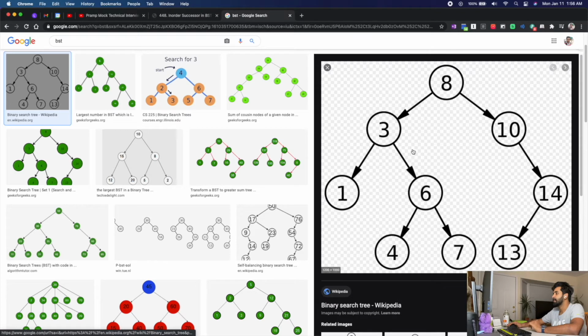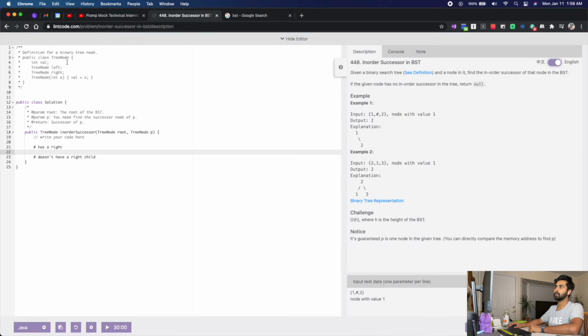The other case I'm thinking of is if it does not have a right child. For example, I have 1. Here 1 is not having a right child, so I can't take that approach. So what I would do now is I'll have to somehow go to the parent. Do I have access to the parent? Left, right. Okay, there is no access to the parent.